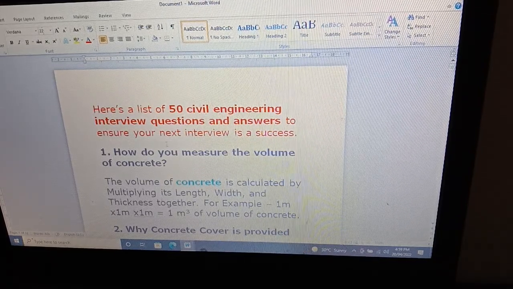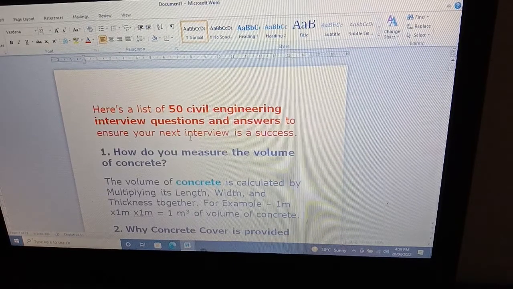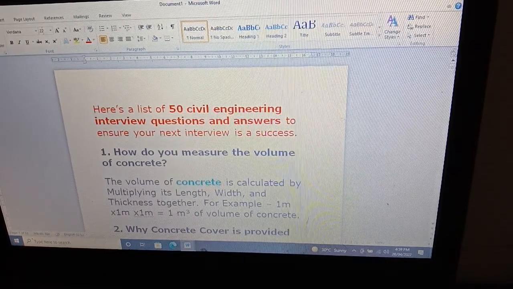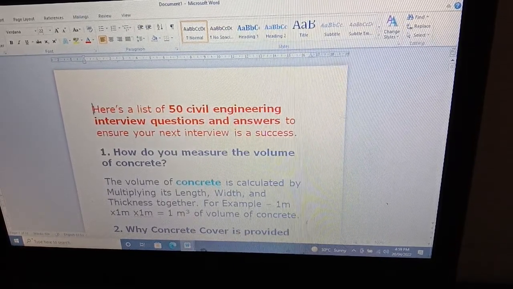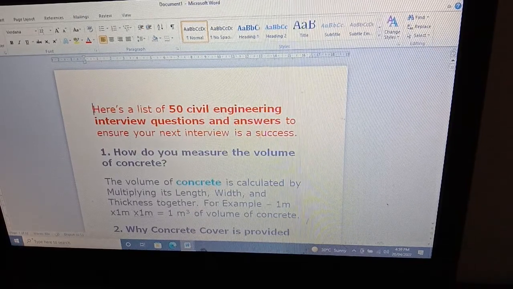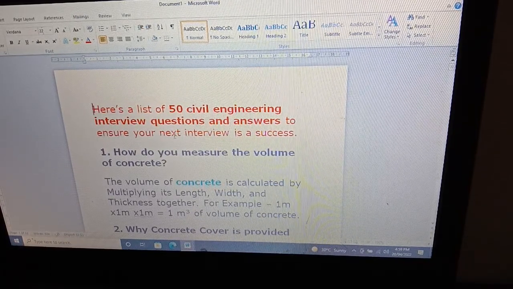Here is a list of 50 civil engineering interview questions and answers to ensure your next interview will be a success.